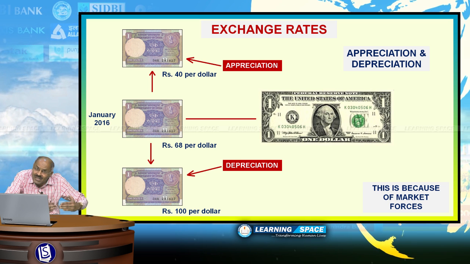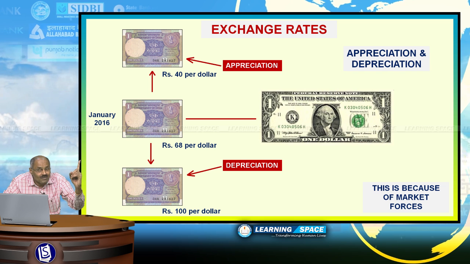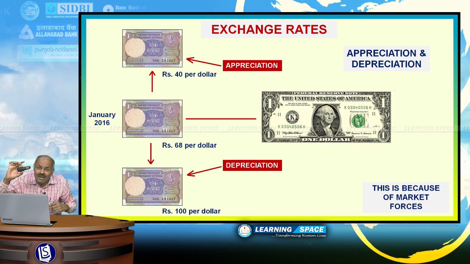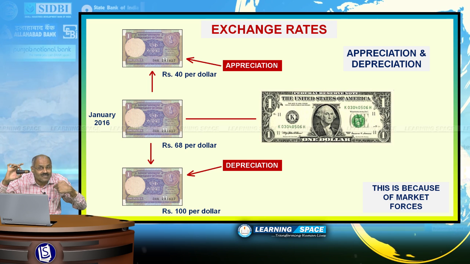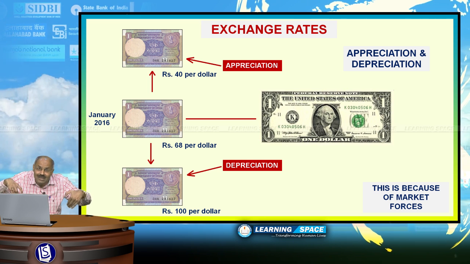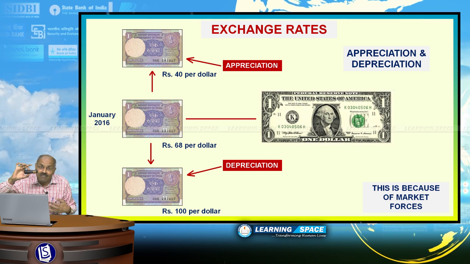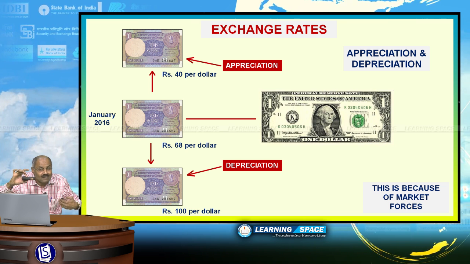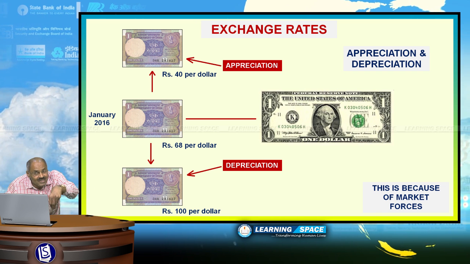If rupee depreciates, what will happen? Our exports will benefit. If the cost of this item in America is today $1, I will get 68 rupees. If tomorrow the currency depreciates to rupees 100, by selling this, I will get rupees 100. That's why exporters will benefit if the currency depreciates.